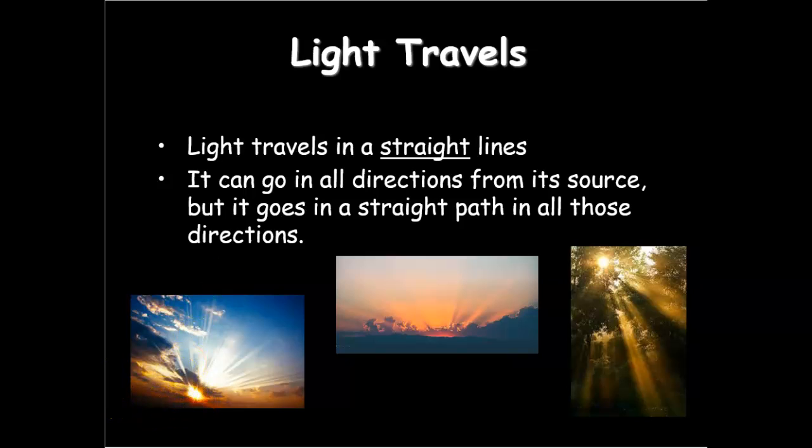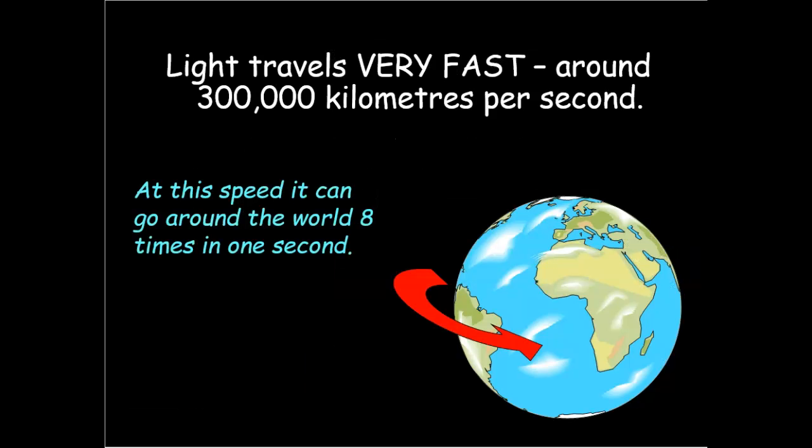It can go in all directions, but in all the directions, the light travels in a straight line or a straight path. Light travels very fast, around 300,000 kilometers per second. At that speed, light can travel around the world 8 times in 1 second. That's how fast light travels.